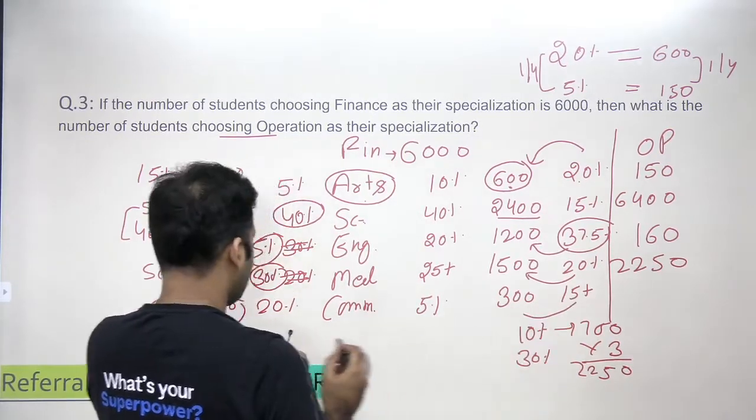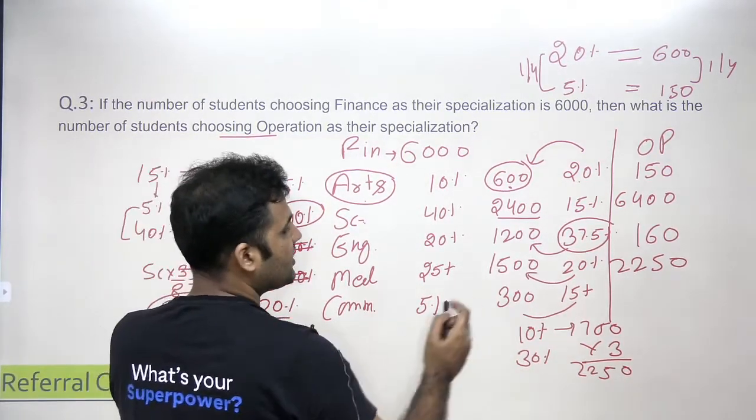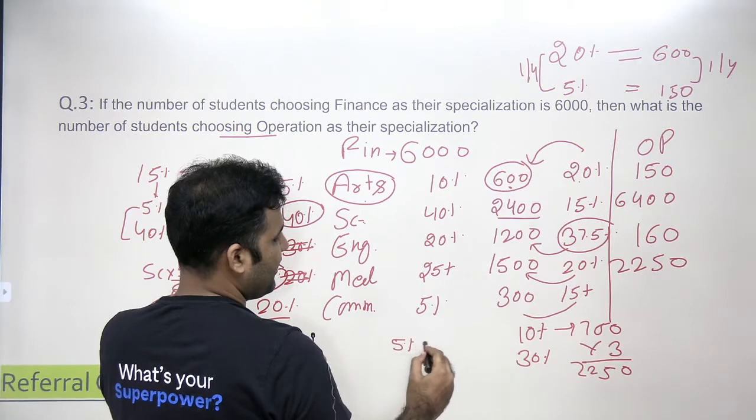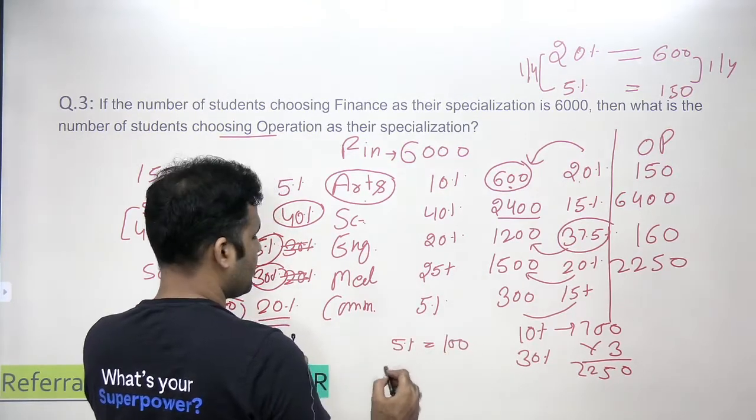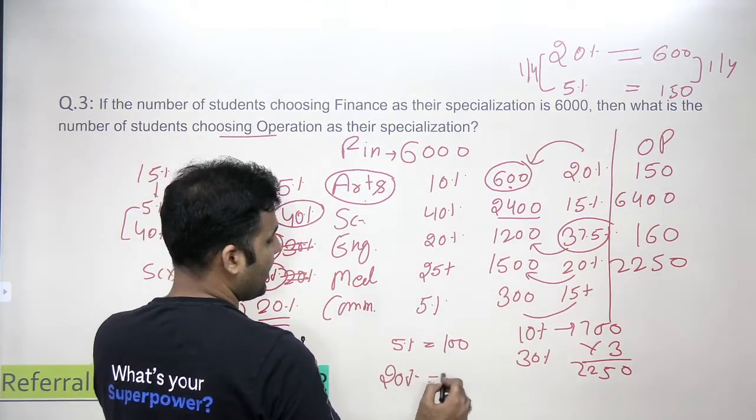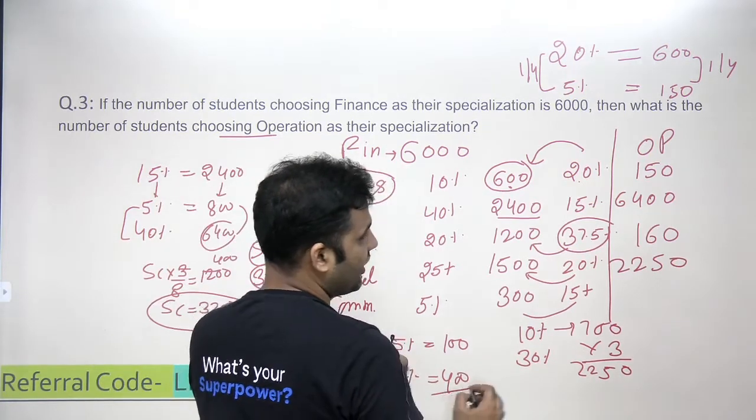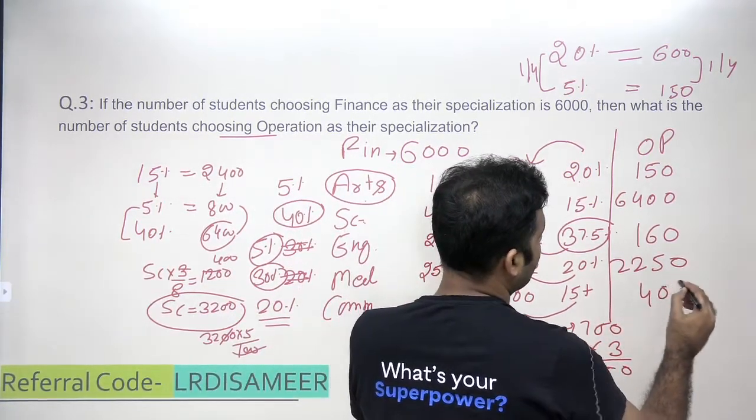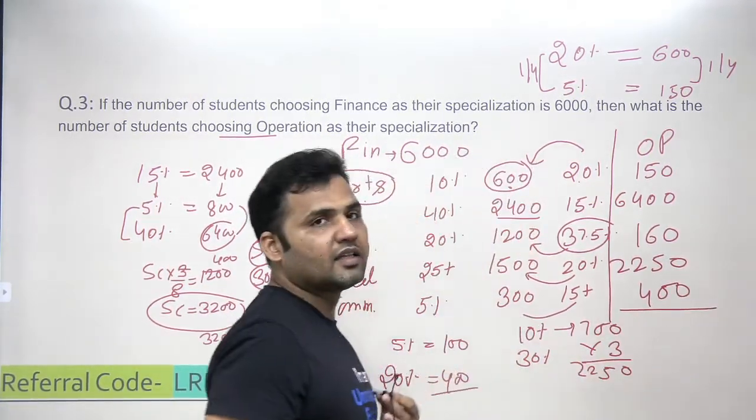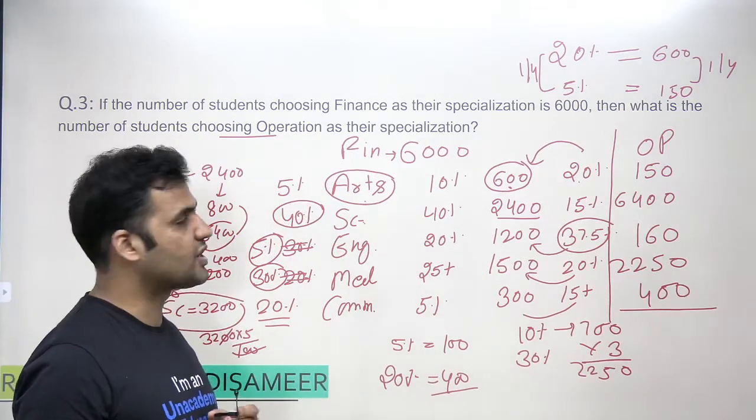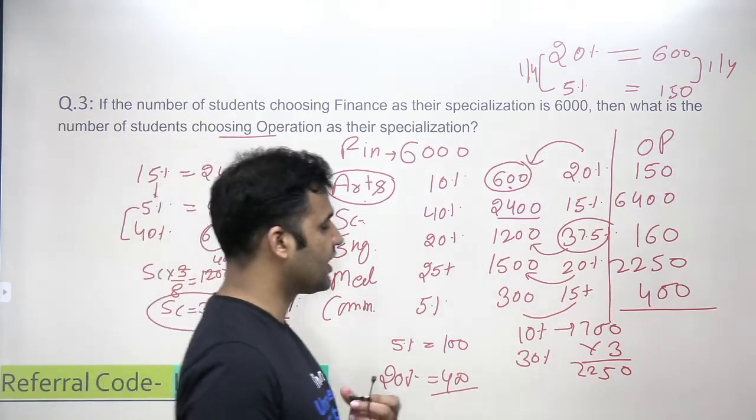15% is 300. Then what is 20%? If 15% is 300, that means 5% is equal to 100. So 20%, that is 4 times, will be equal to 400. So this value will be 400. That's it. This is the number of students choosing operation as a specialization. Add them up, you will get your answer.